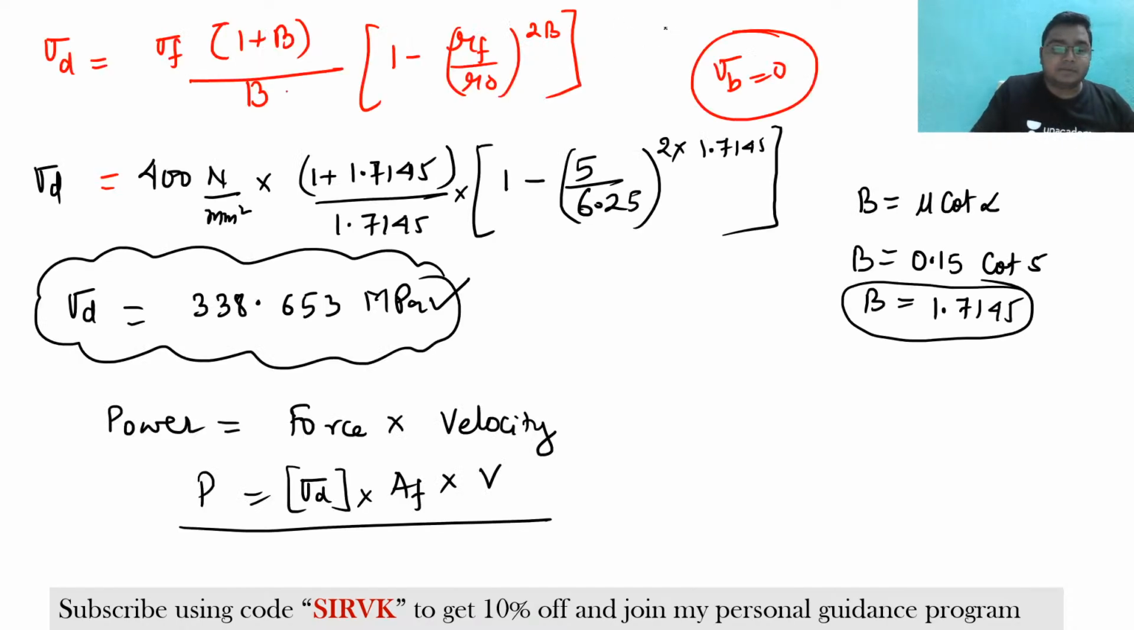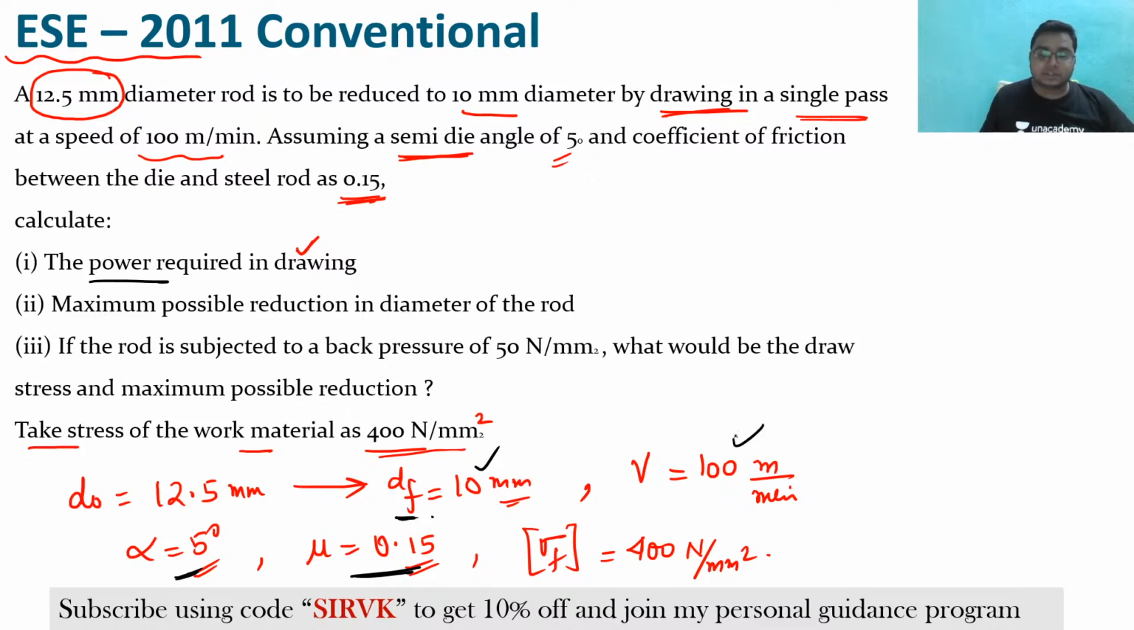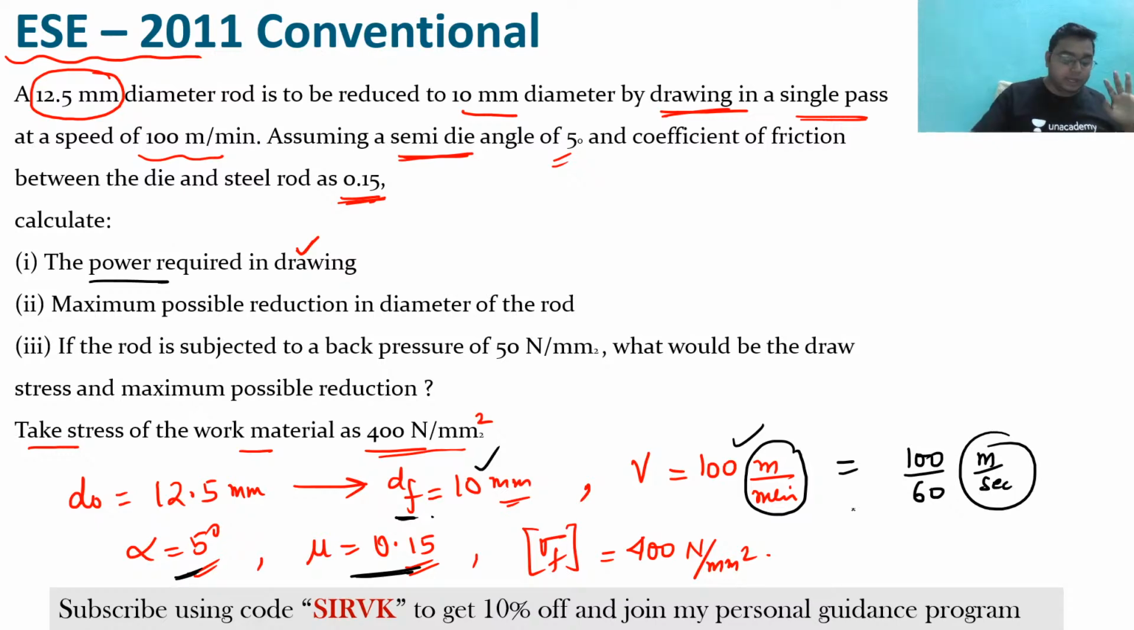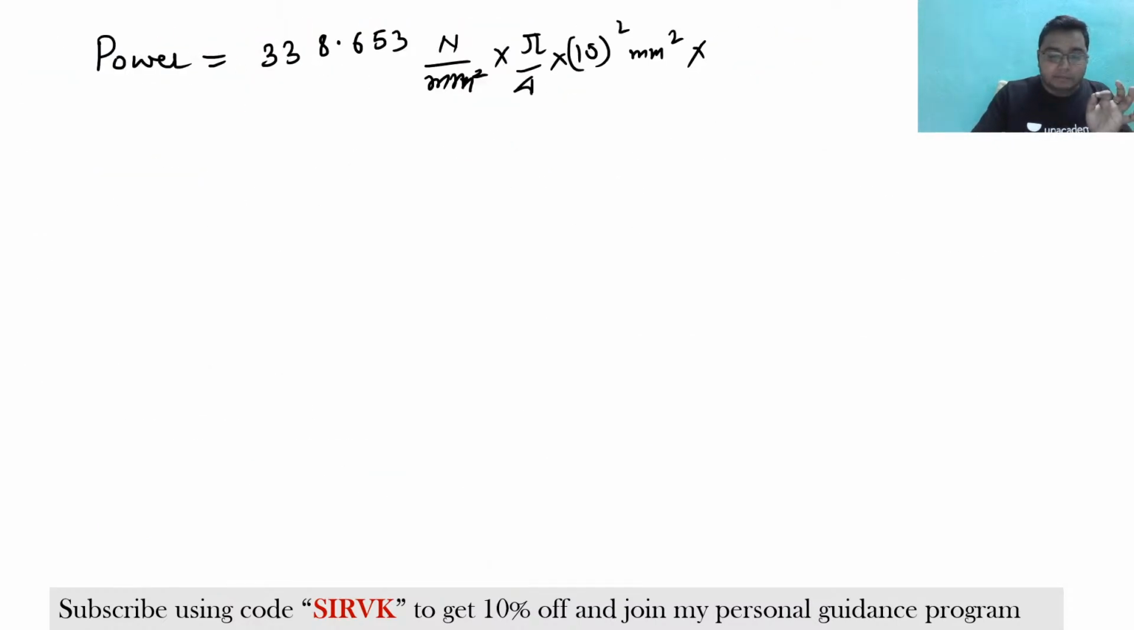Now what is the velocity by which it is pulled? The velocity by which this wire has been pulled is 100 meter per minute. To convert meter per minute to meter per second, what do we need to do? Can we write it like that, that this is 100 by 60 meter per second? Yes or no? So I can write like that, and I will put it here. So the velocity will be 100 by 60 meter per second, isn't it?